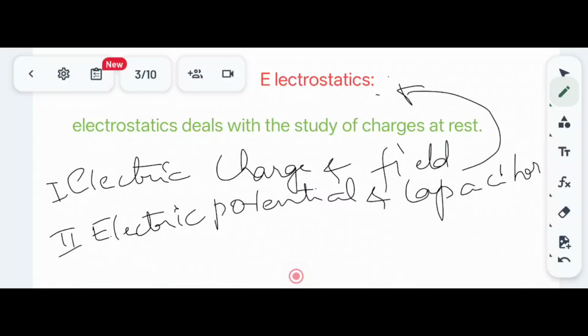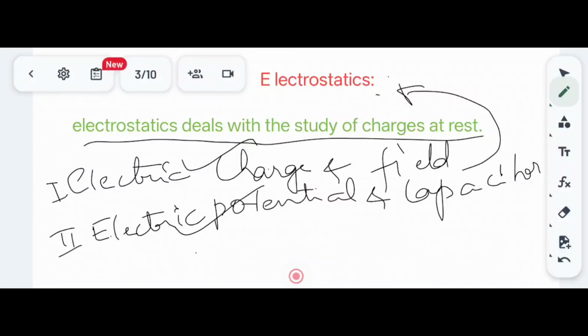Before going to these chapters, we should know what is meant by electrostatics. Electrostatics deals with the study of charges at rest. Completely, the first and second chapters deal with electrostatics, where the charges are at rest. Keep in your mind the charges are at rest here.